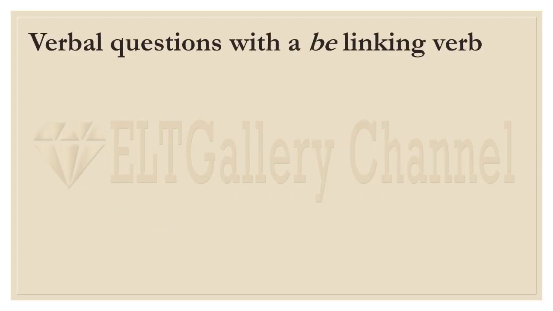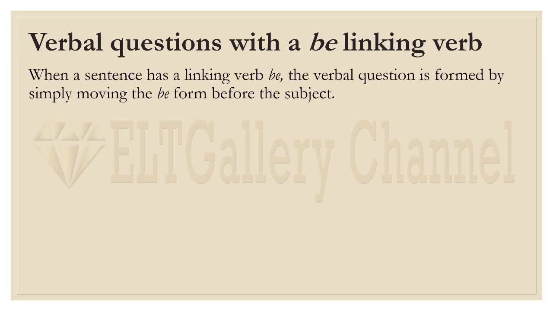Now, verbal questions with a be linking verb. When a sentence has a linking verb be, the verbal question is formed by simply moving the form of be before the subject. That's why we often have what we call inversion, because the predicate is put before the subject. The normal order of an English sentence is subject, predicate, and object. But we have an inversion if we have a verbal question.